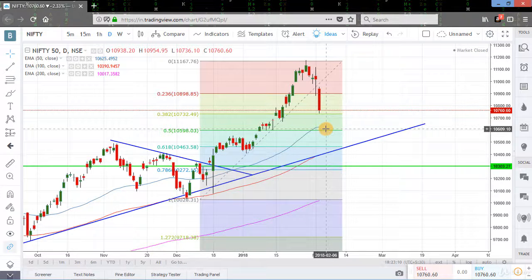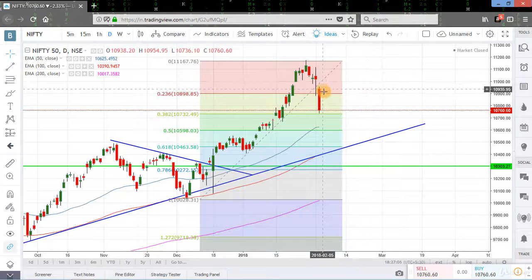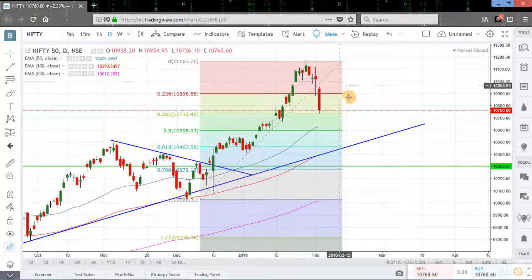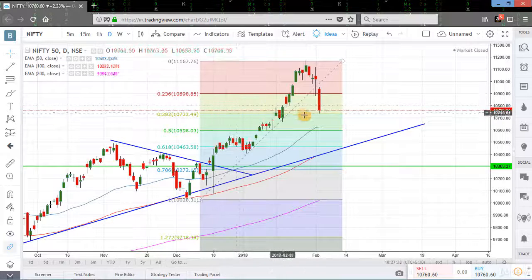That is also a 50-day moving average. So we expect a retracement up to this level, that is 10,621 level. This is the 50-day moving average level, and this was a post-budget impact on Nifty that was announced on 1st February. This is 1st February, and after the announcement of budget by Indian government, Nifty fell down up to 38% level of Fibonacci grid in just 2 days. These are the two candles, 2-day candles, and Nifty had retraced up to the 0.38 level of Fibonacci because it was an